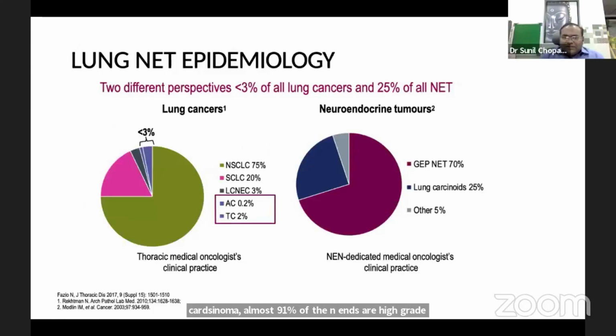This is the epidemiology. Of all lung cancers, typical carcinoid constitutes only 0.2%, atypical carcinoid 2%, while small cell and large cell constitute about 23%. Among neuroendocrine tumors, almost 25% are lung carcinoids, and the remaining are gastroenteropancreatic NETs.